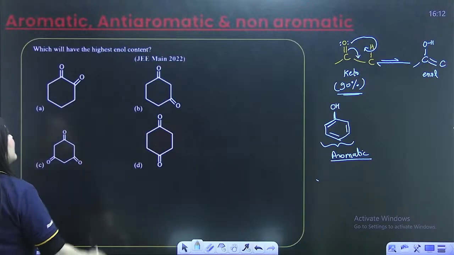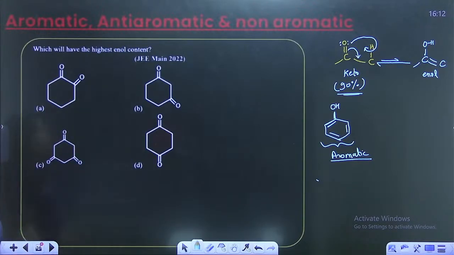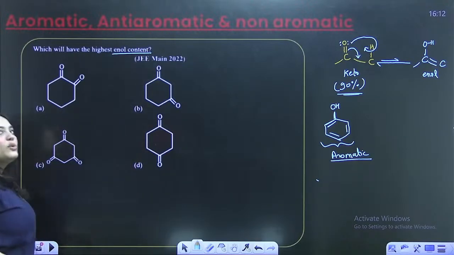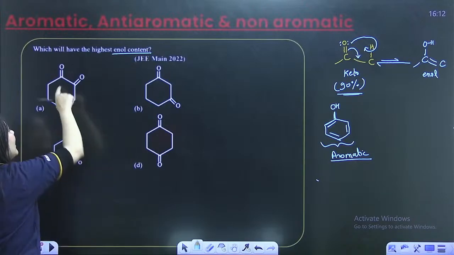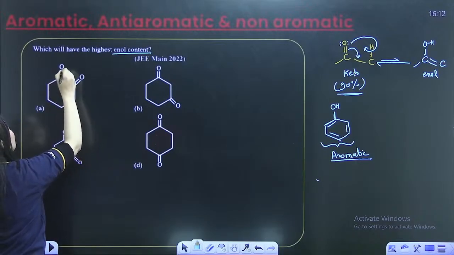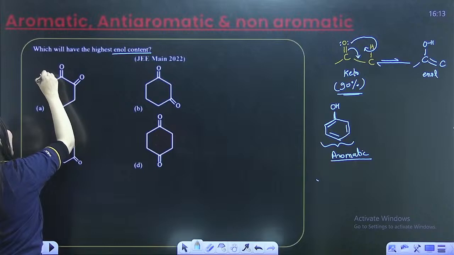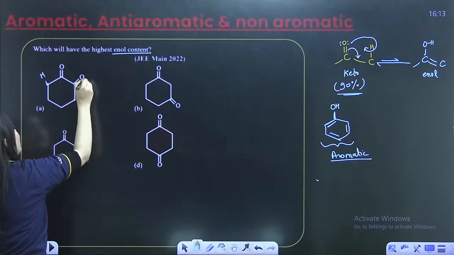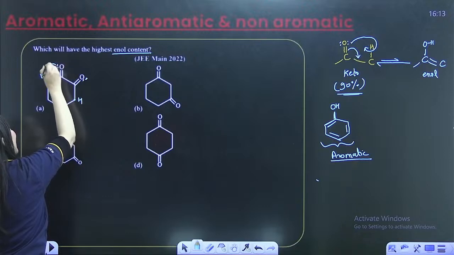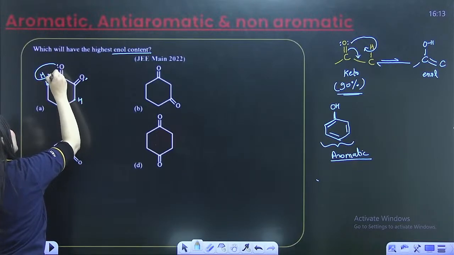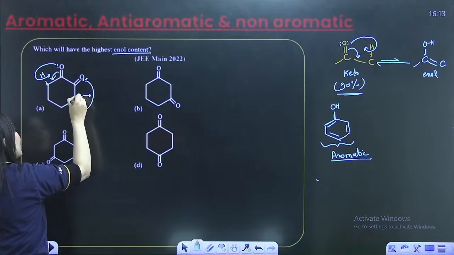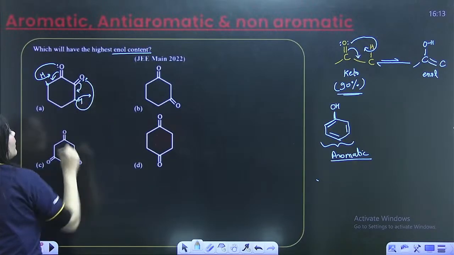Now look at these. These are all the keto isomers drawn over here, but they have asked about the highest enol content. So I have to create their enol forms from their keto forms. If I create the enol form from A, this C double bond O group has an alpha hydrogen here and here. The lone pairs on this oxygen will abstract this hydrogen, so this double bond will move over here, and this one will abstract this hydrogen, so this double bond will move over here, right?